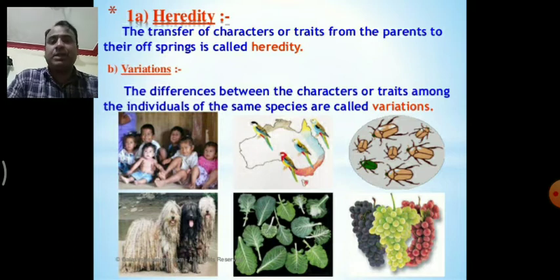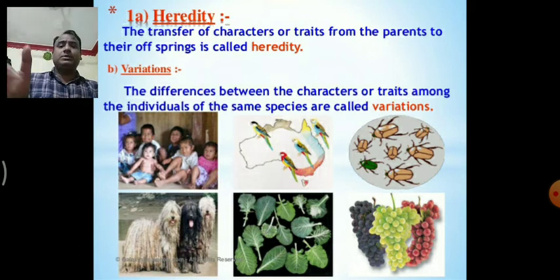DNA is deoxyribose nucleic acid. DNA is actually the genetic material in which all the information is present, which transfers from one generation to another generation. Due to mutation in the DNA, mutation means due to any chemical or any effects, if the sequence of DNA changes, then we can say that this is a mutation.